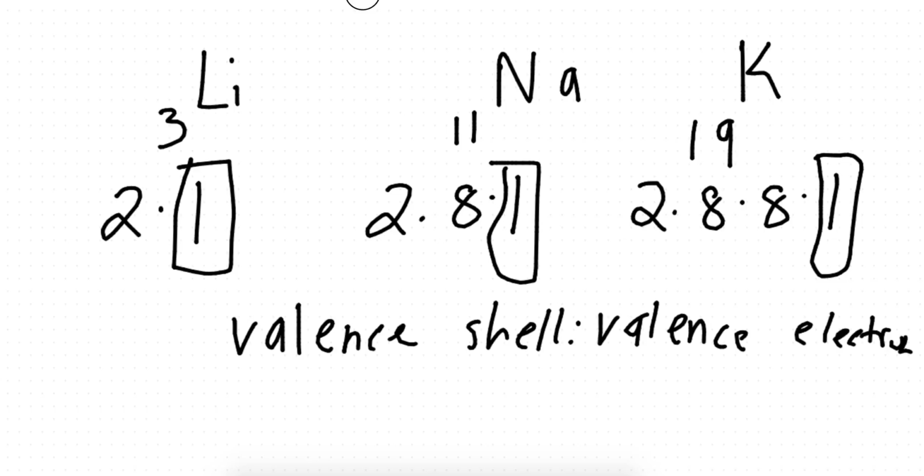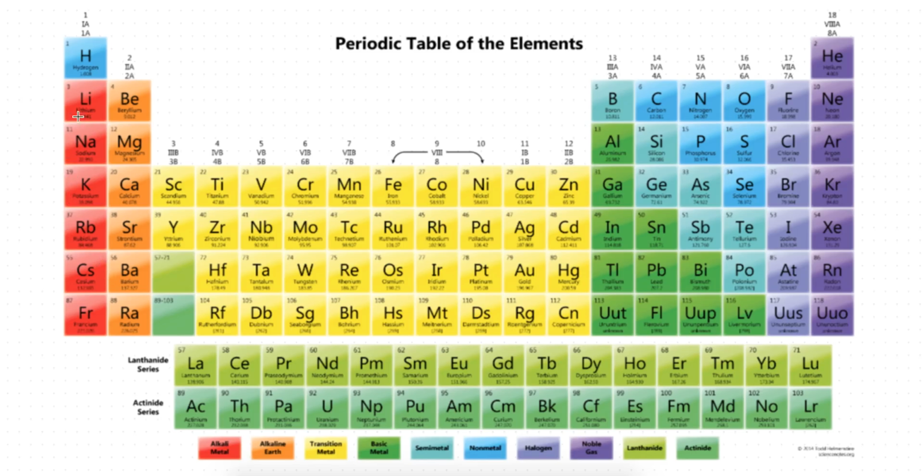Now, what are the names of the groups? Group 1 is called alkali metal. Group 2 is called alkali earth metal. Groups 3 up to 12 are called transition elements. This is very important, guys. We're going to talk about this transition element group at the end of this chapter. We don't have any names for 13, 14, 15 and 16. Group 17 is called halogens and group 18 is called noble gases.